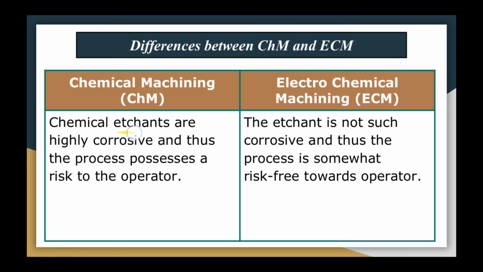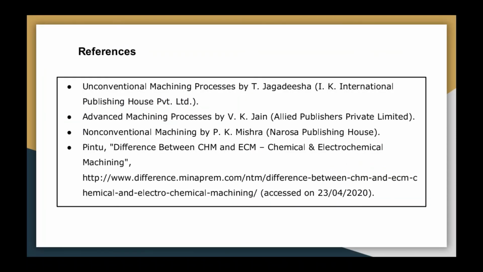In chemical machining, chemical etchants are highly corrosive, and thus the process possesses a risk to the operator. In electrochemical machining, we are not using such corrosive etchant, so the process is somewhat risk free towards the operator. Okay, this is about the differences.